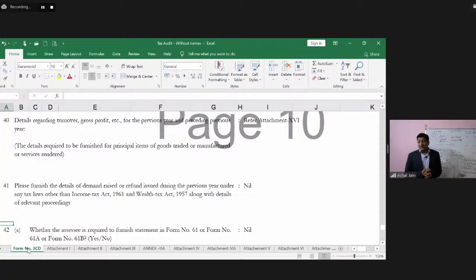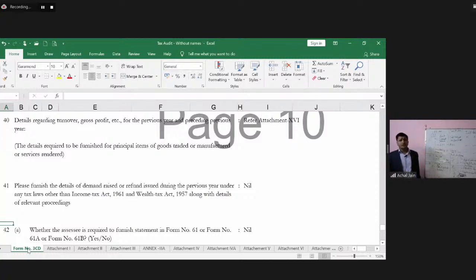Now here again, if those demands raised or the refunds issued have been recorded in the books of accounts, then on the basis of that information which the auditor would have verified from the books of accounts, it will be reported over here. But there could be certain demands raised which may not have been recorded in the books. Why? Because the management may be objecting to that.